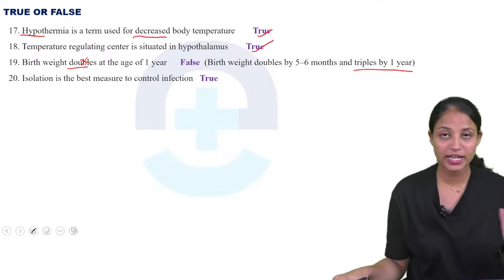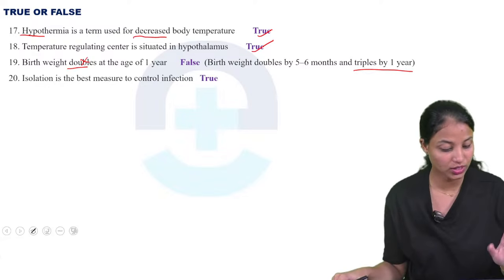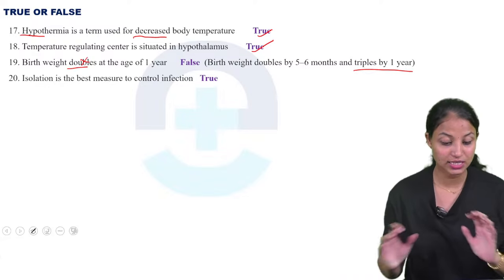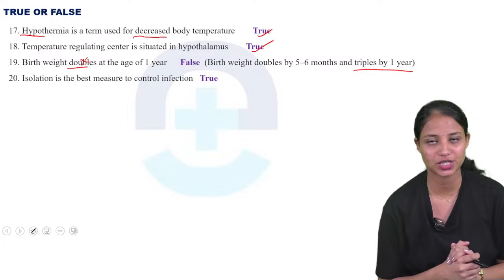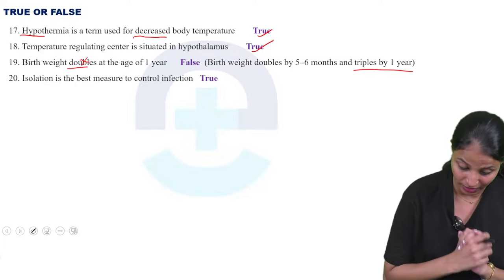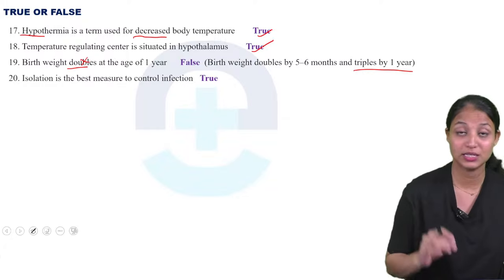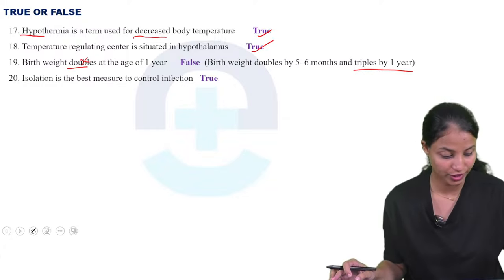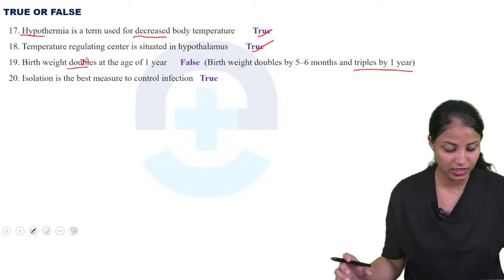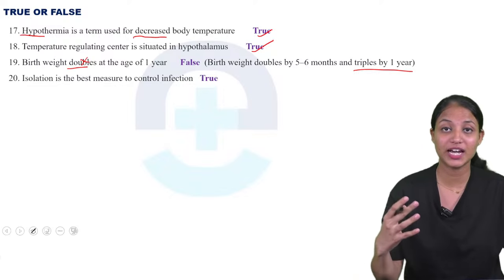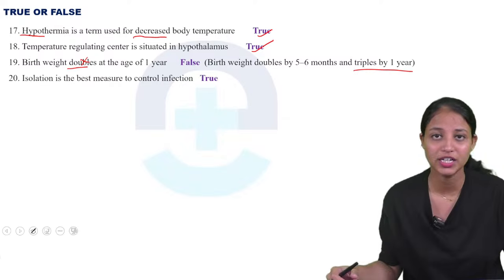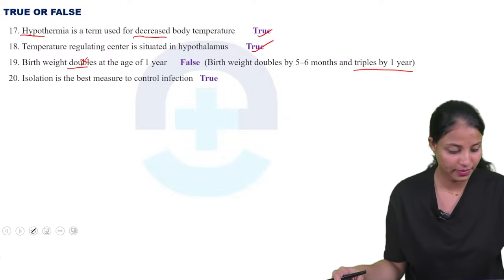Okay, so next we are moving to the 20th question. Isolation is the best measure to control infection. Yes, it is true, because isolation is the best measure to control infection. In the COVID time, we relied on isolation alone and survived a lot. So isolation is the best measure.